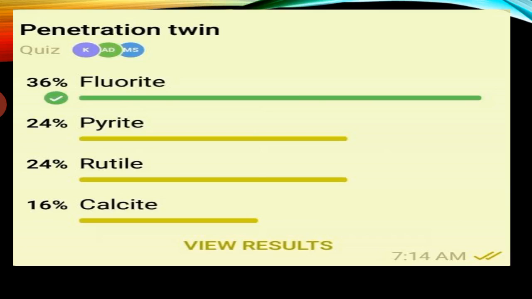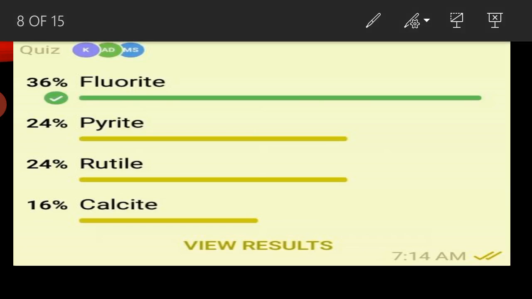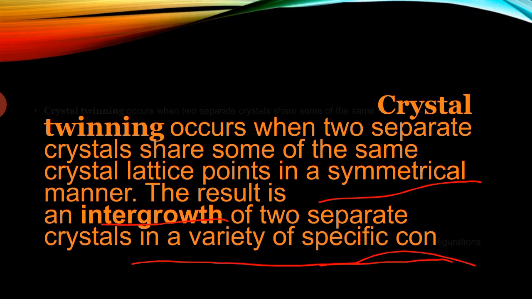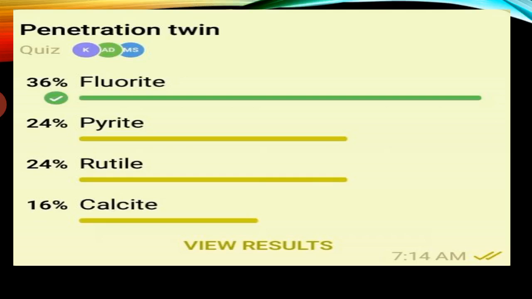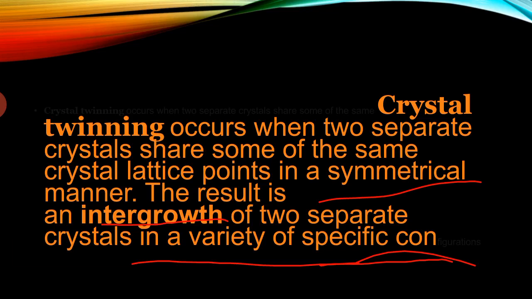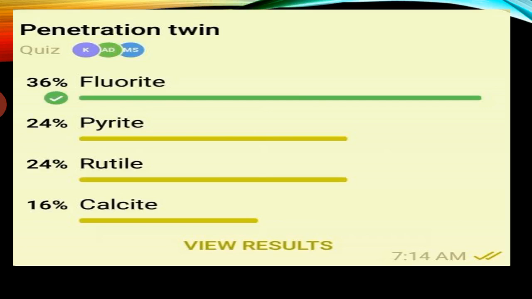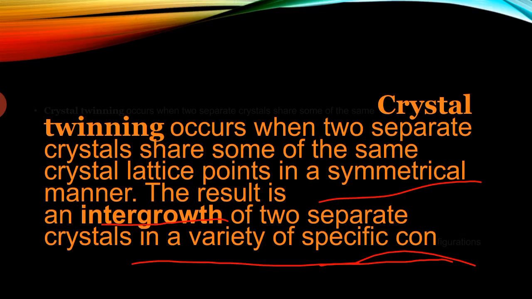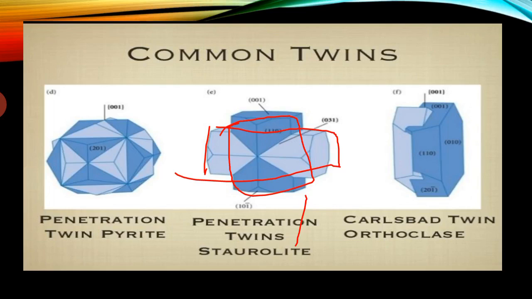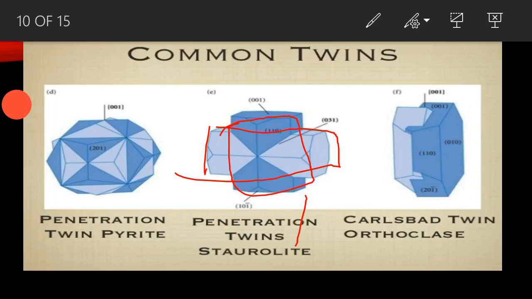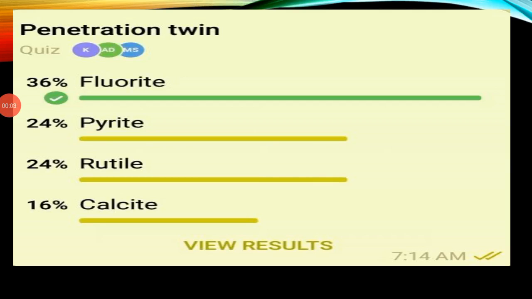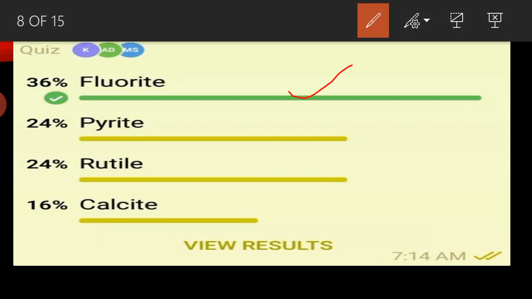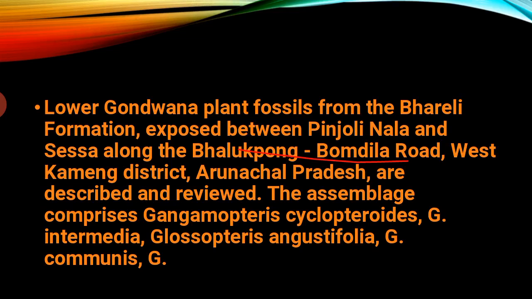So here are examples of penetration twin. I have given only two examples in this. Fluorite is also commonly a penetration twin. Okay, this is the correct answer.